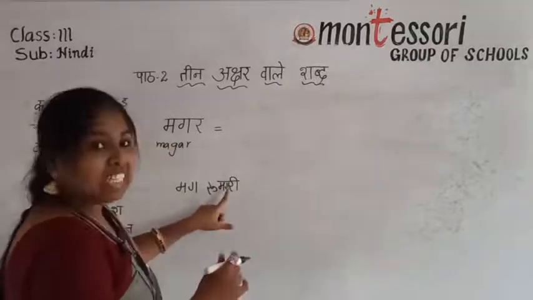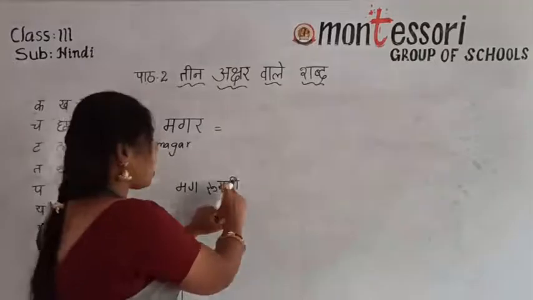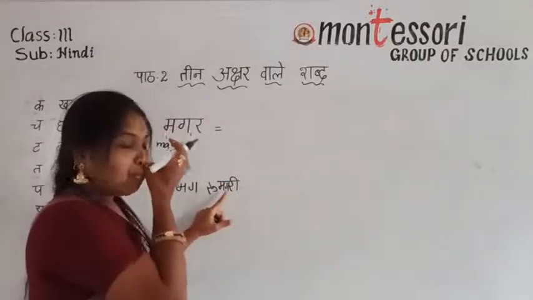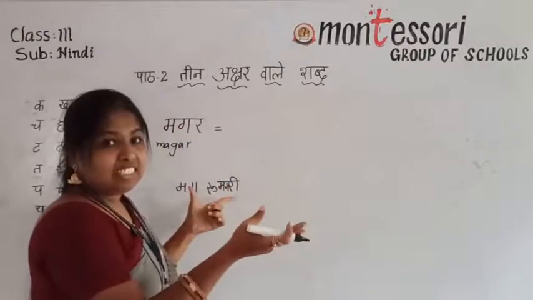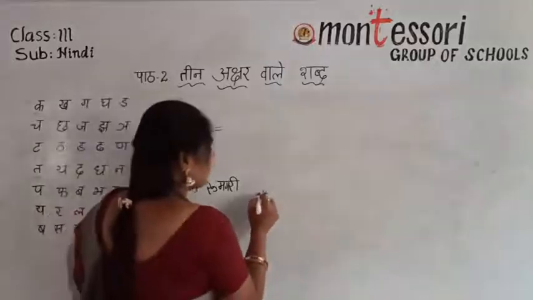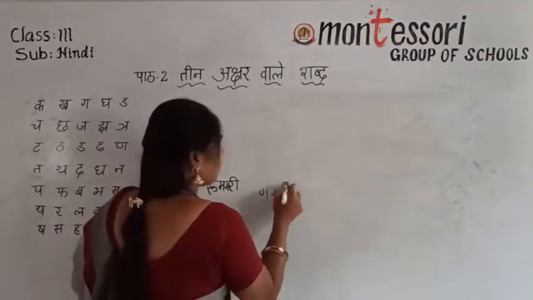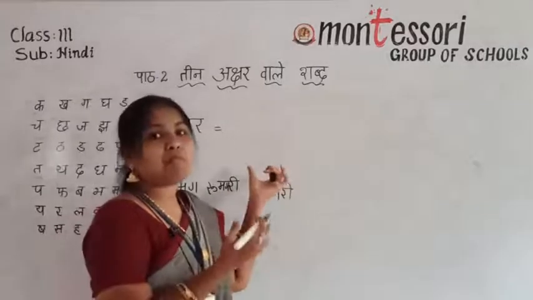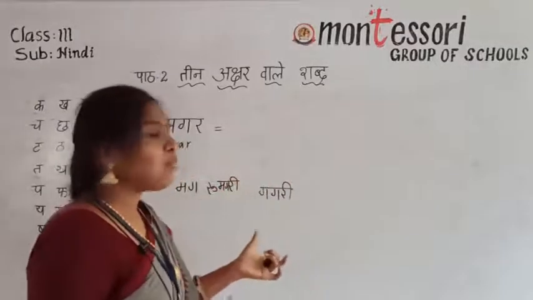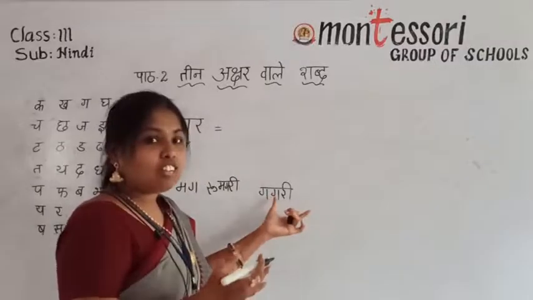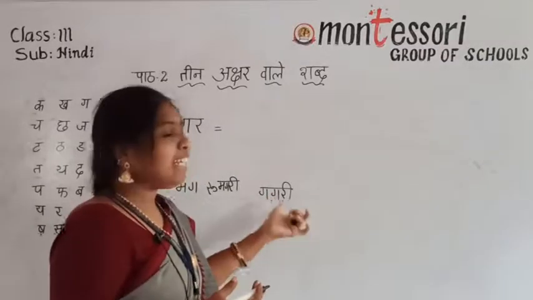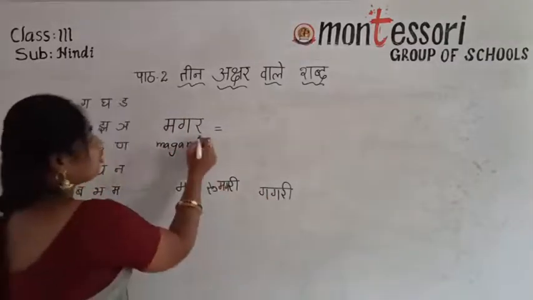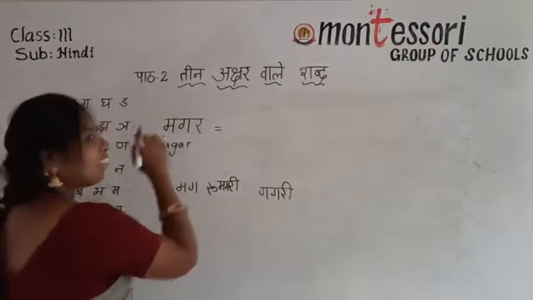Ma, ga, ri is given, magari, like this. Understand? If the last letter has the matra, then you have to say the pronunciation and the spelling of that one. Otherwise you have to take it as a halant letter.